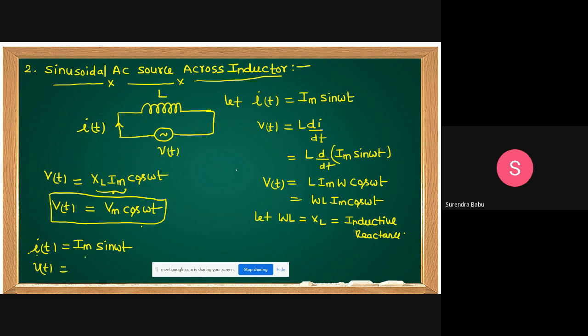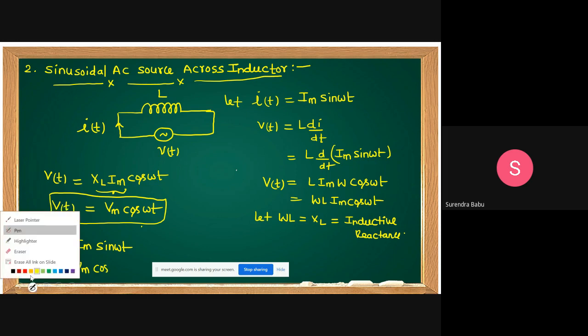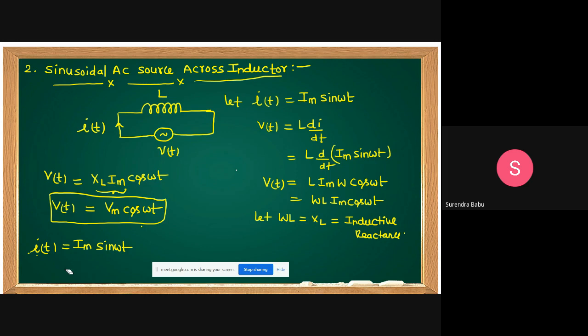V of t equal to Vm cos omega t. But shall I write it like this, Vm sin omega t plus 90? Because I want to compare current and voltage.